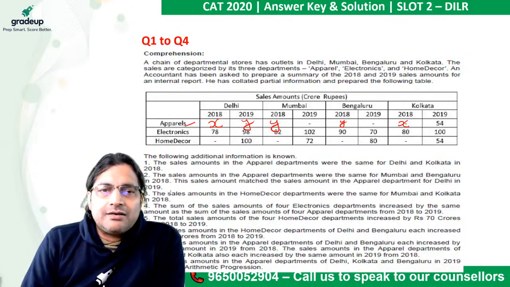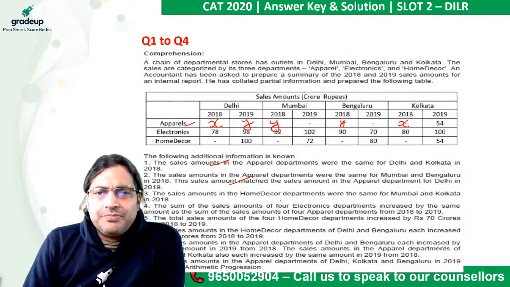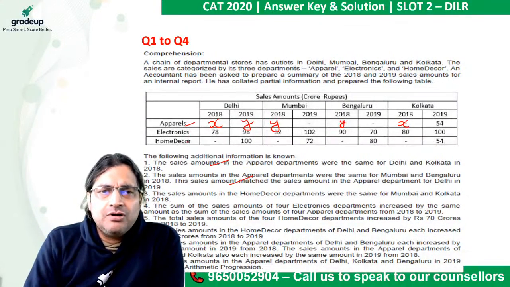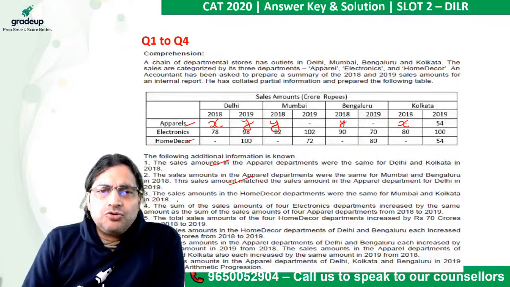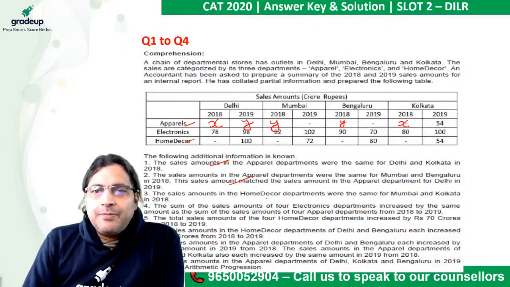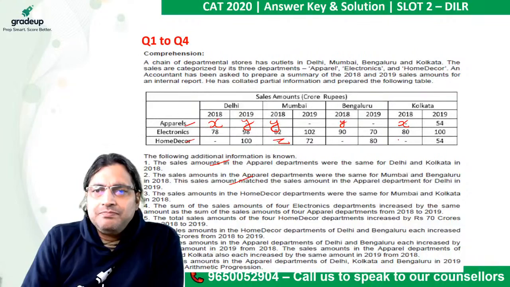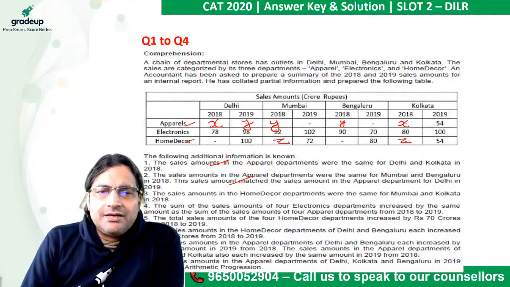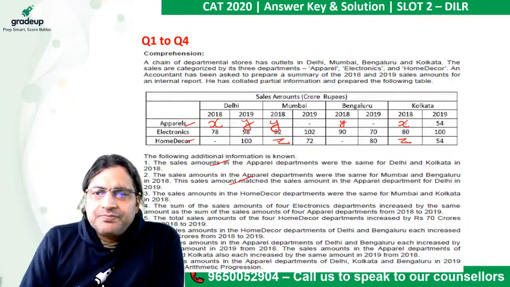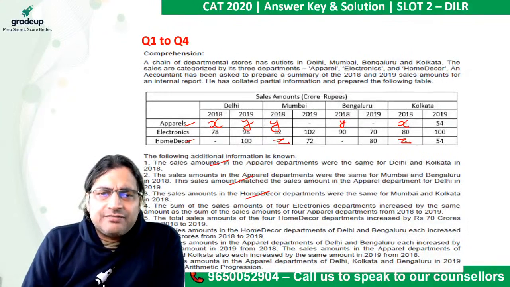All right. Now, what is statement number 3? So we have already dealt with this. The sales amounts in the home decor departments were the same for Mumbai and Kolkata in 2018. Again 2018, but this time they're talking about home decor. So the sales amount of home decor departments were the same for Mumbai and Kolkata. So this is where you have Mumbai, let it be Z, and this is Kolkata. All right. Next, we have taken care of this as well.